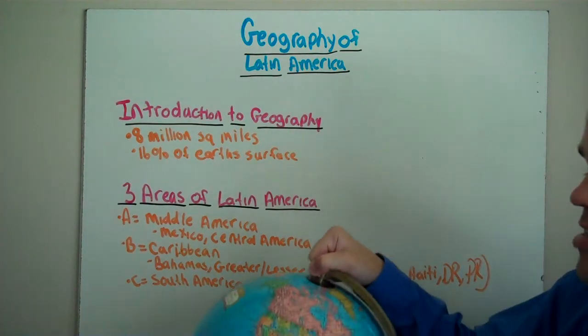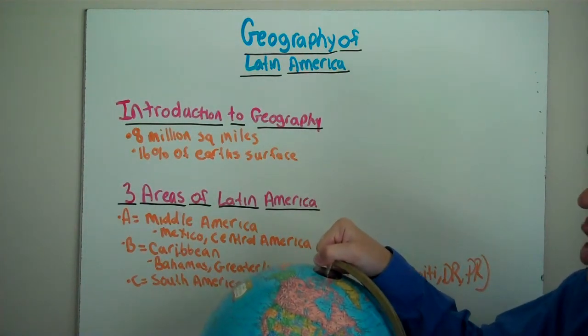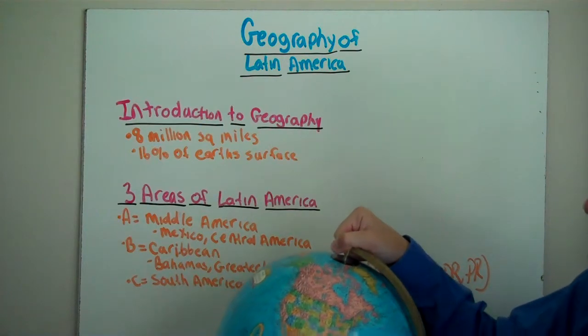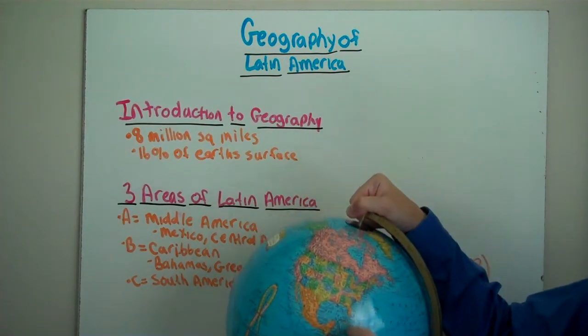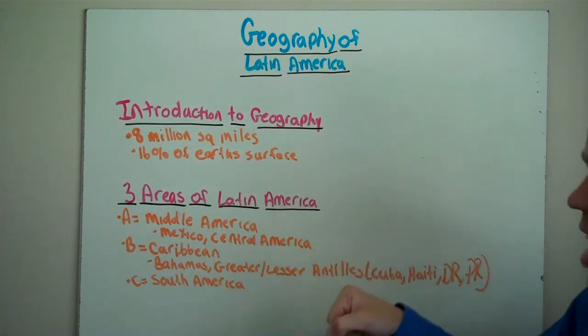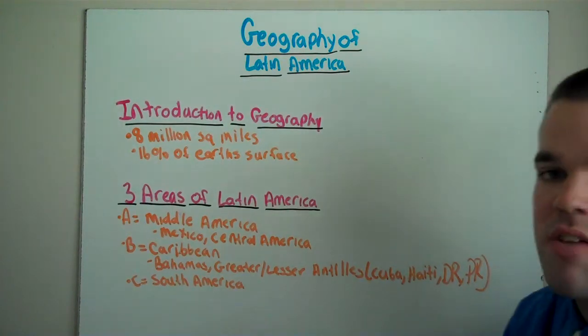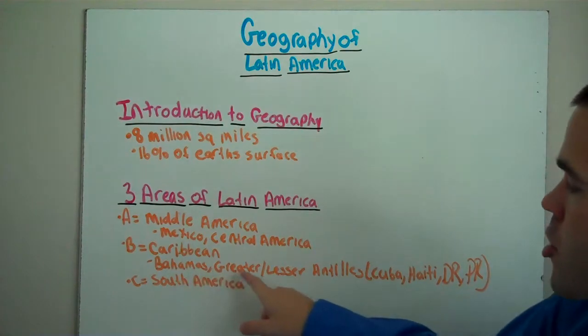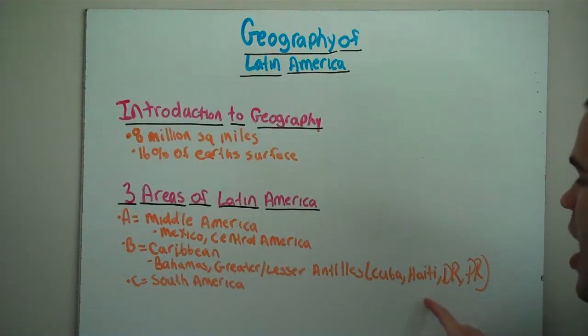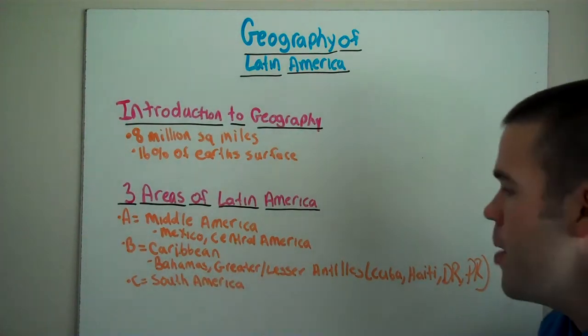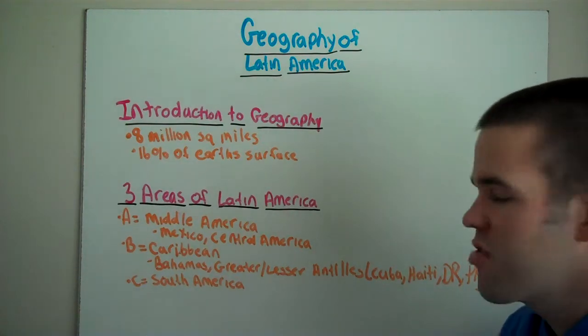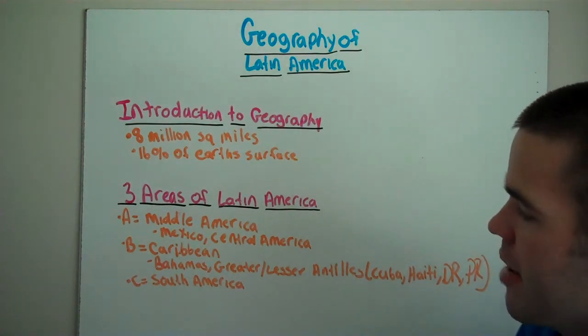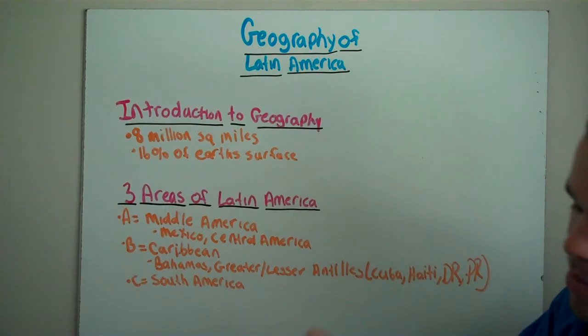The second area is the Caribbean. It sits in the Gulf, off the coast of Florida, off the coast of Central America, off the coast of South America as well. There are several main areas of the Caribbean: the Bahamas, the Greater Antilles, which is made up of Cuba, Haiti, Dominican Republic, and Puerto Rico, and you have the Lesser Antilles as well. The final area of Latin America is South America.